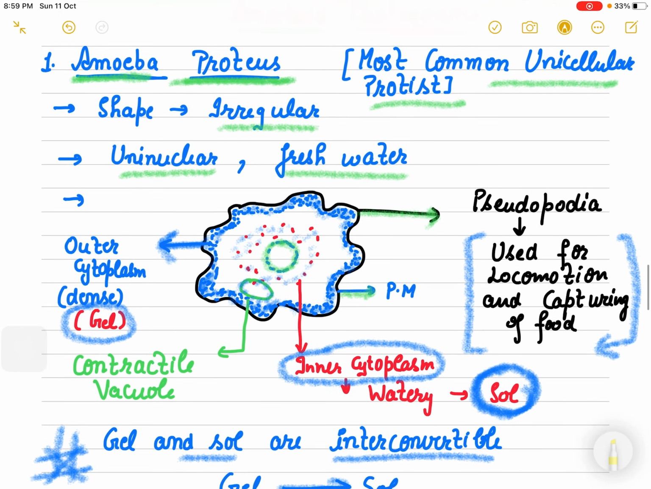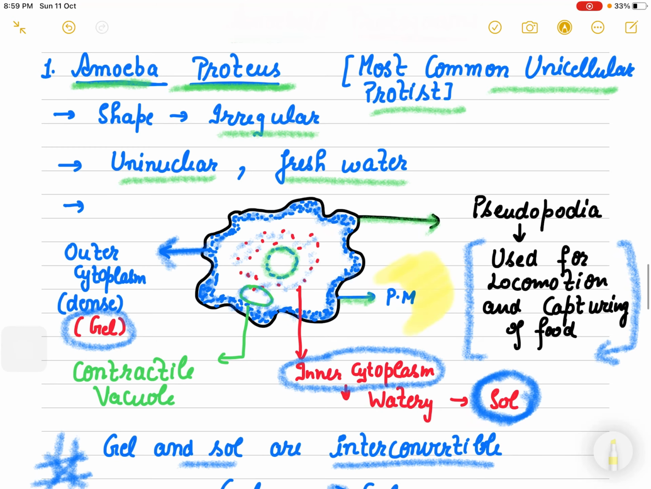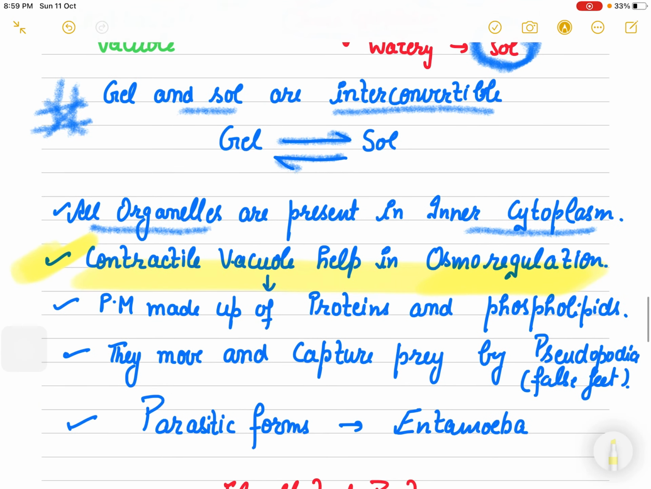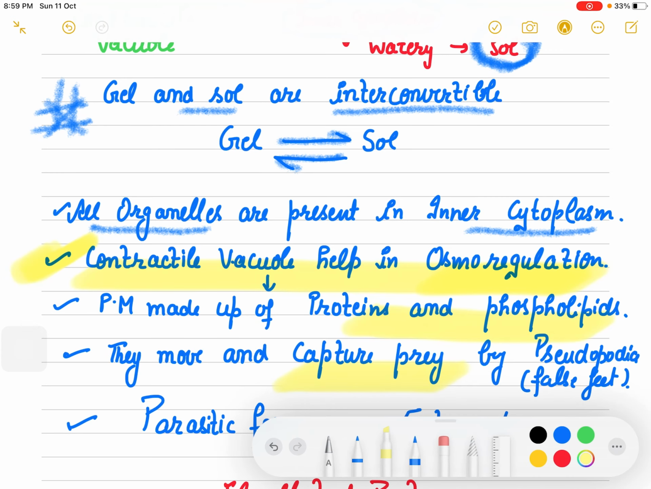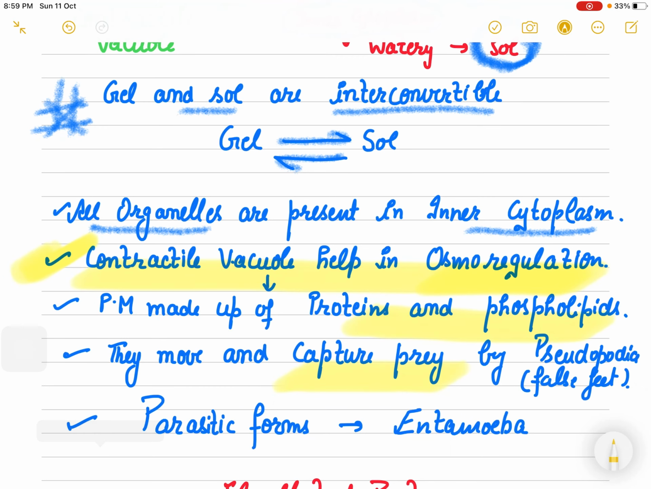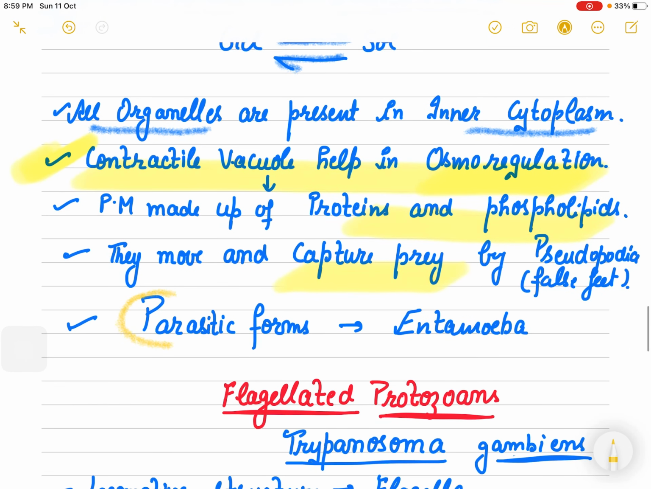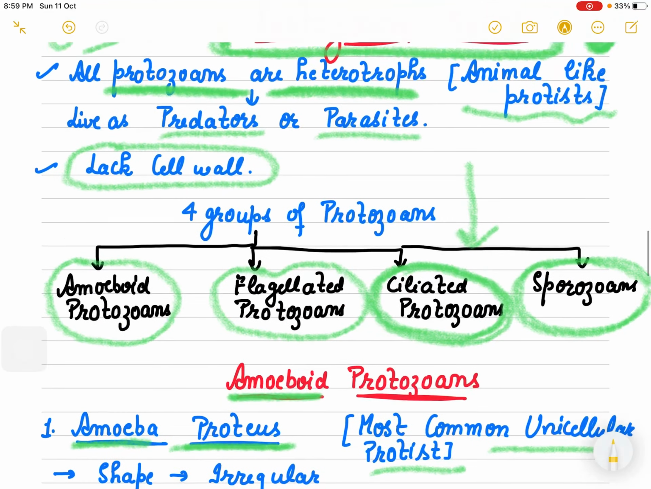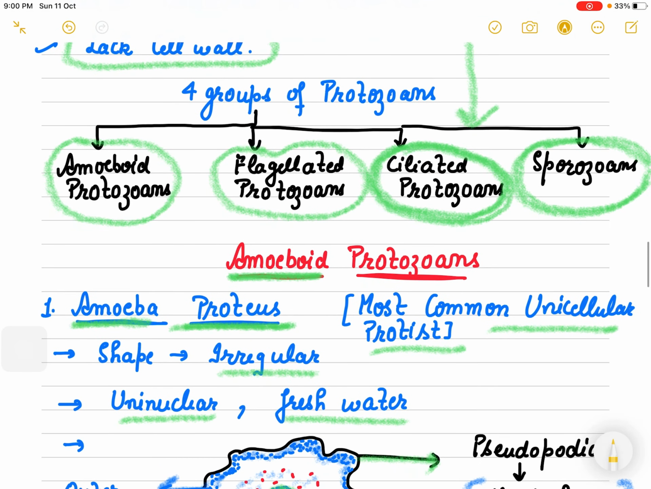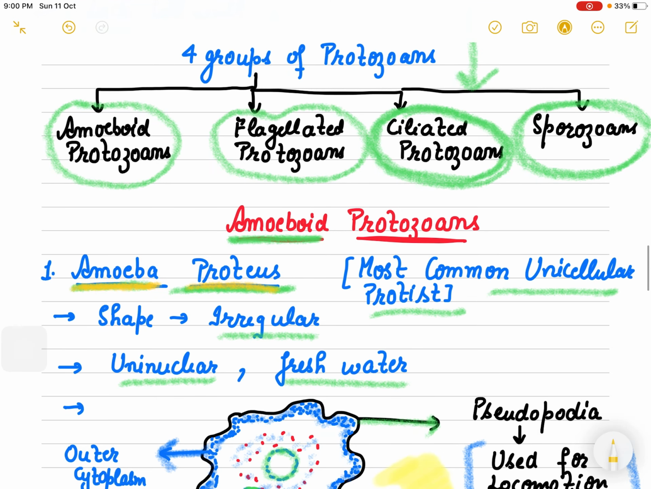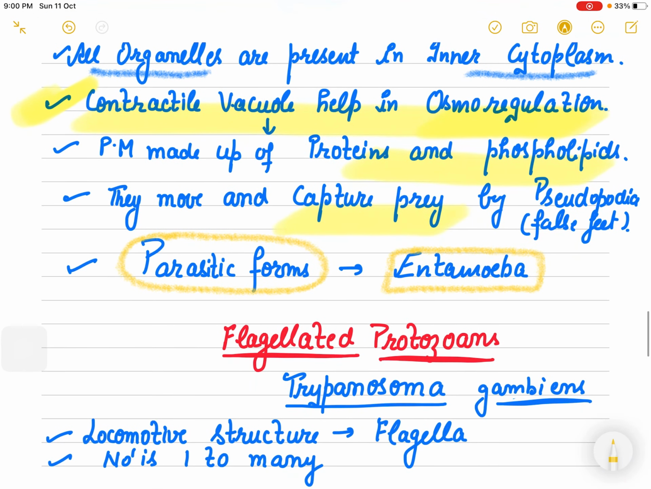Plasma membrane is the normal one. It is made up of proteins and phospholipids, and the function of pseudopodia is helping in moving and in capturing the food. For the parasitic example, those amoeboid protozoans which are parasitic, the example is Entamoeba, right? Otherwise, those which get their food normally, that is Amoeba proteus, and the parasitic form is Entamoeba, right?